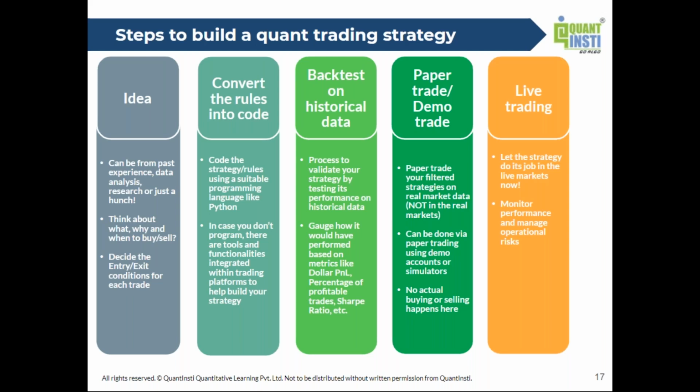So the way it works is you start with a bunch of ideas, and by the time you reach the backtesting stage, you'll find that many of those ideas have dropped by the wayside. So you end up with maybe 1 in 4 or 5 strategies that you thought of have actually passed those filters and reached this backtesting stage. Those 20 or 25% strategies that you have left, you paper trade, and you'll find maybe half of them also drop off. And eventually, what you end up with is maybe 1 in 8 to 10 ideas is actually worth the risk of launching in a live market, right? So this is typically how it goes.